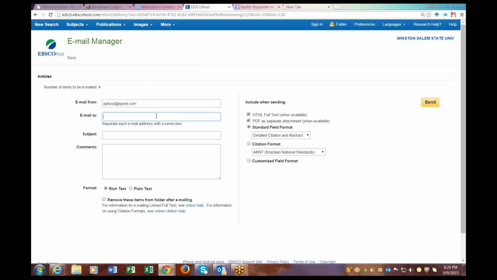I recommend that you use your WSSU email for all your research. Don't use Gmail, Hotmail, or whatever else is out there, Yahoo. Make sure you use WSSU, because in your WSSU there's a proxy built in that you're tied to the university, and when you get a persistent link, when you take a look at your articles, they will open. Sometimes if you use other email addresses, sometimes they just don't work. And I will walk you through and show you what that looks like.